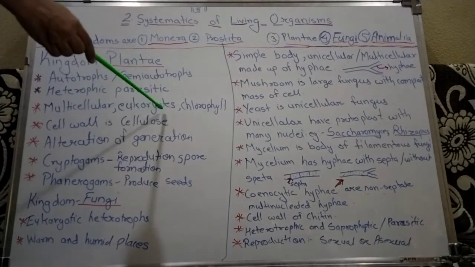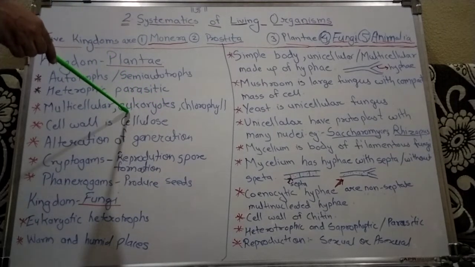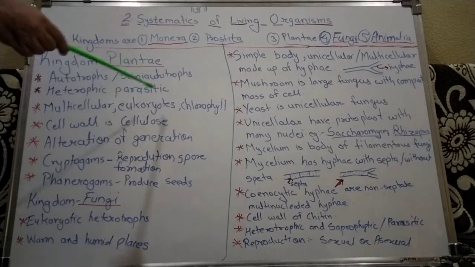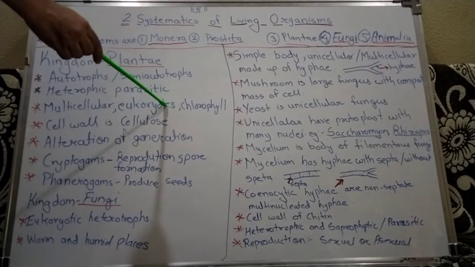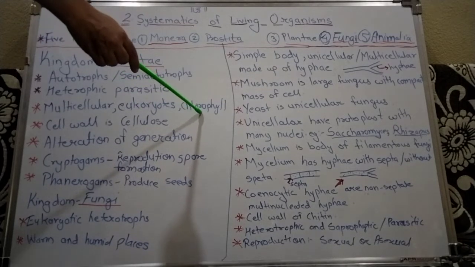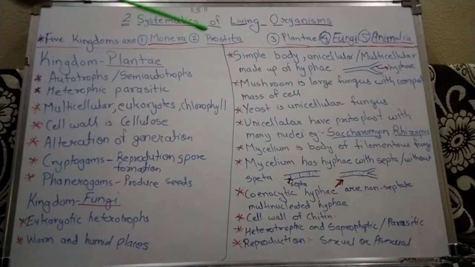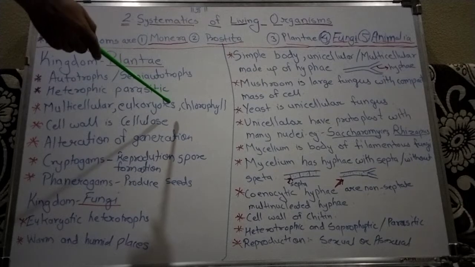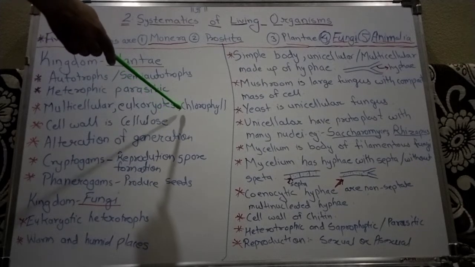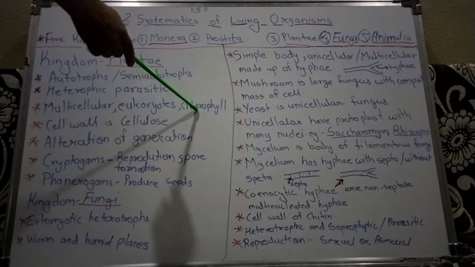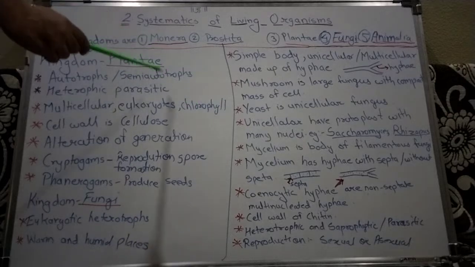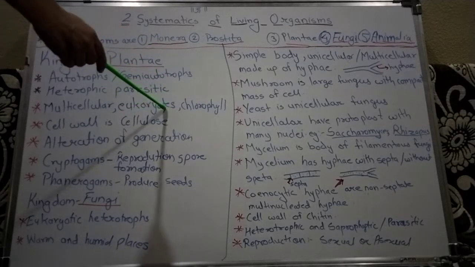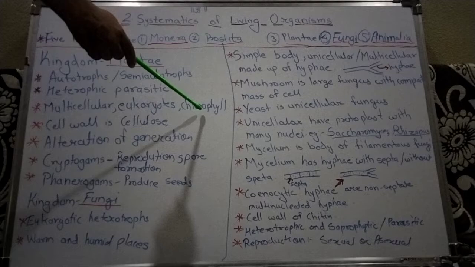This means a true nucleus is seen in kingdom Plantae. These eukaryotic cells possess chlorophyll pigments.